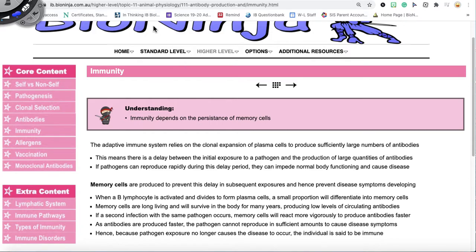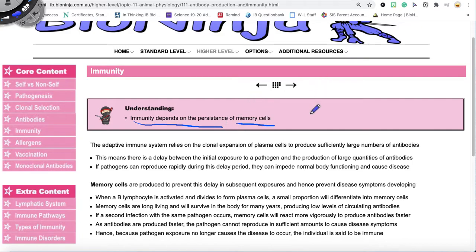So what does it mean for someone to say, I'm immune? Right? What does that mean? That means that you have enough memory cells so that the pathogen that initially infected you or triggered an immune response is no longer going to make you sick anymore. So immunity depends on the persistence of memory cells.